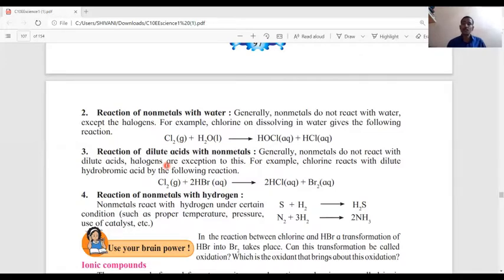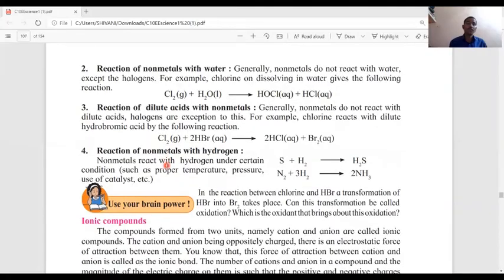Generally, nonmetals do not react with dilute acids, the exception being only halogens. For example, chlorine reacts with dilute hydrobromic acid. Such reactions are as follows. Chlorine reacts with hydrobromic acid to form hydrochloric acid and bromine.